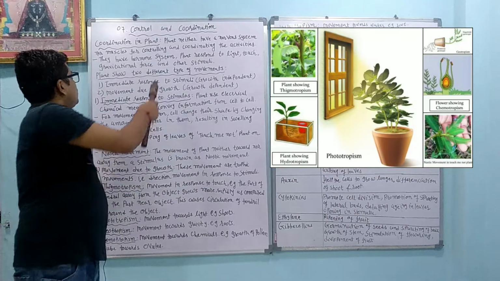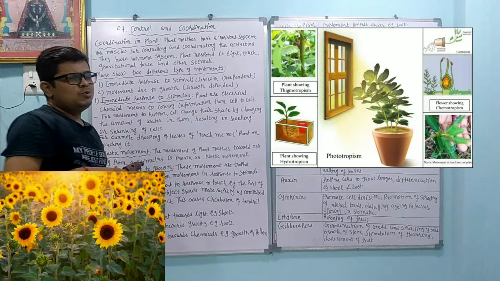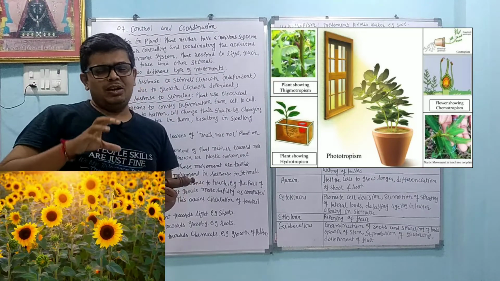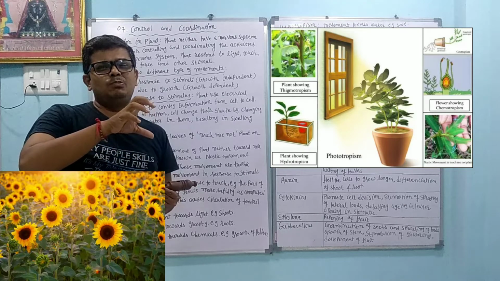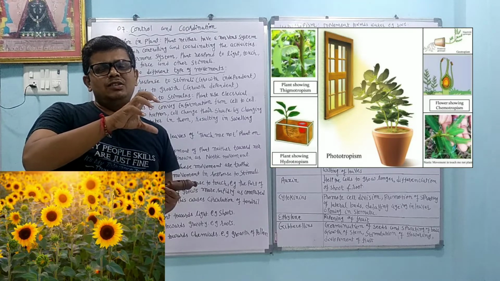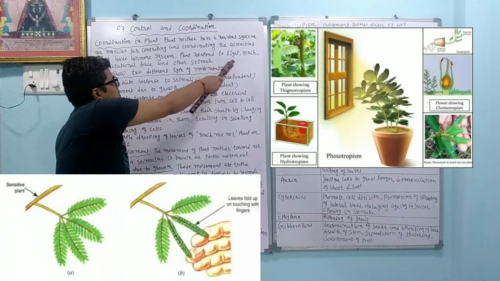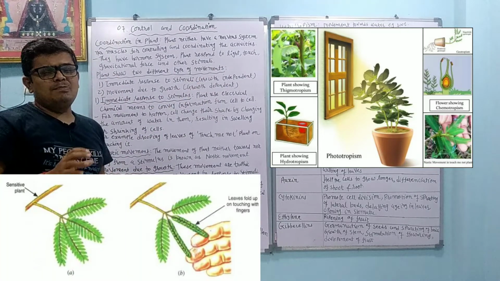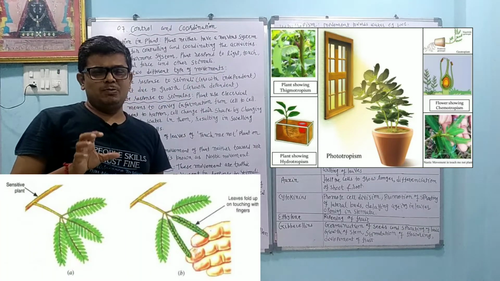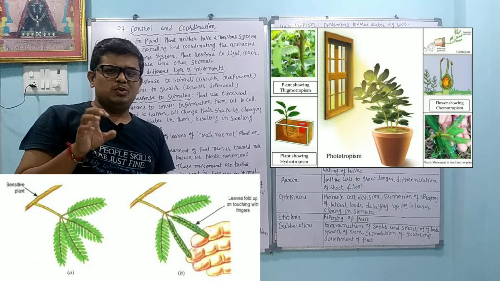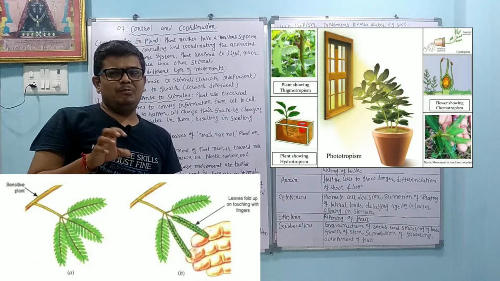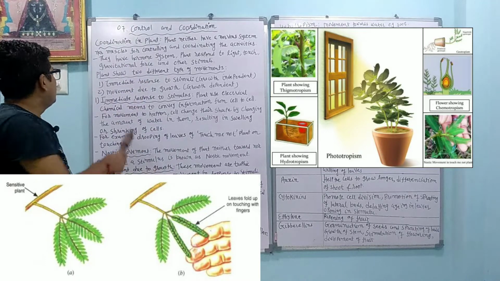Plants respond to light. Most plants respond to light, so they move in the direction of sunlight. The best example is the sunflower. The sunflower moves in the direction of the sun as it rises. Touch: there is one plant, its name is mimosa, touch me not. Whenever we touch it, it curls up. So it shows a response to an external stimulus.